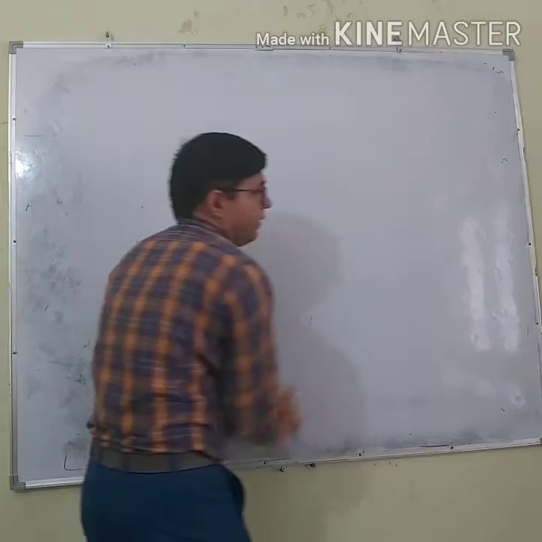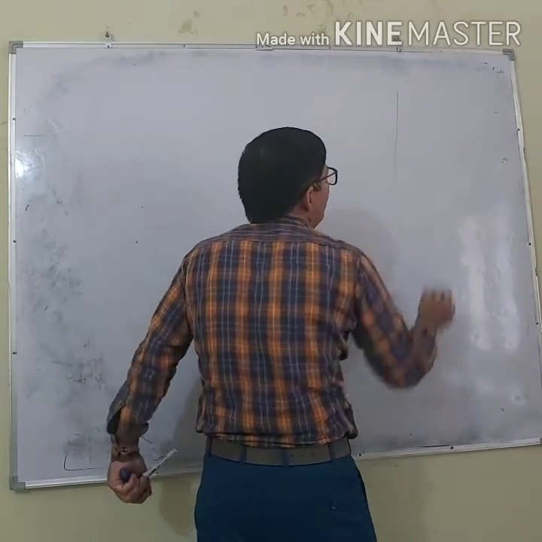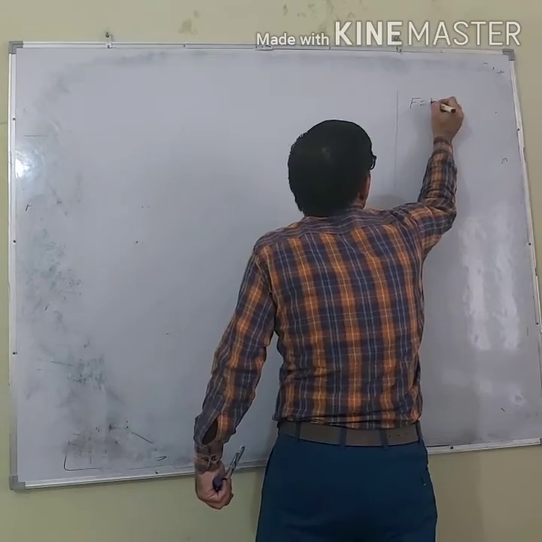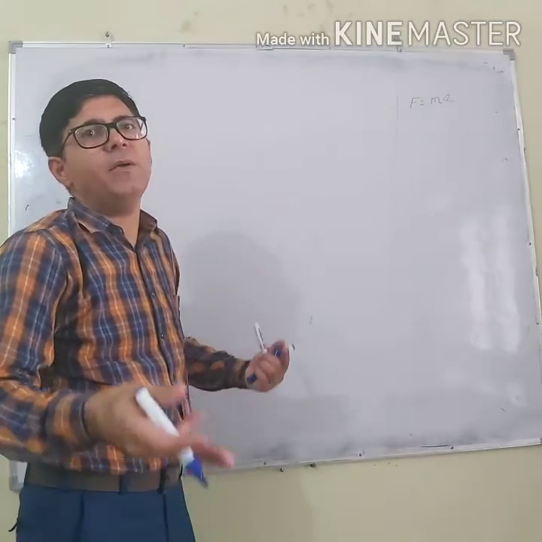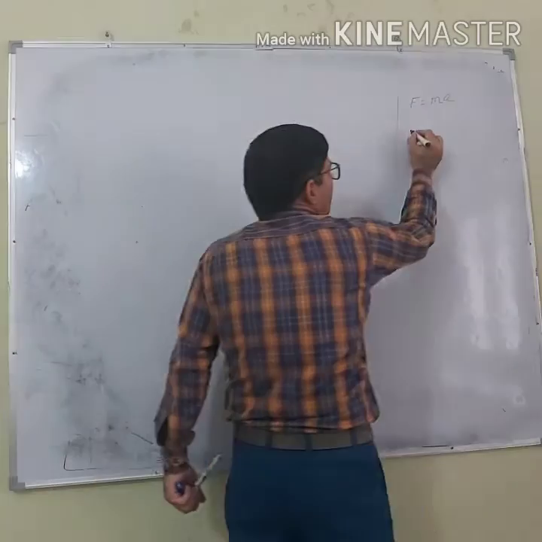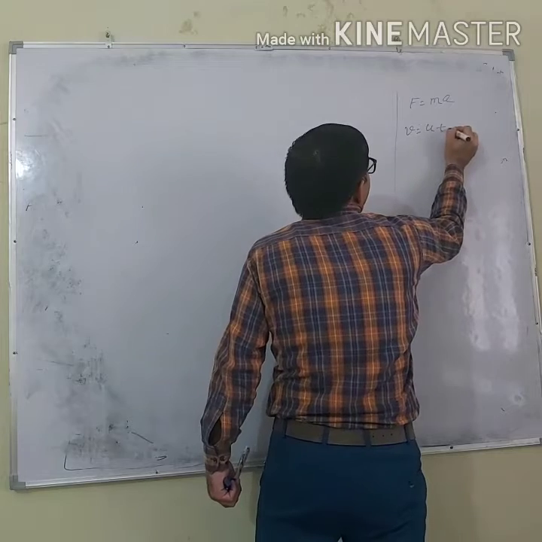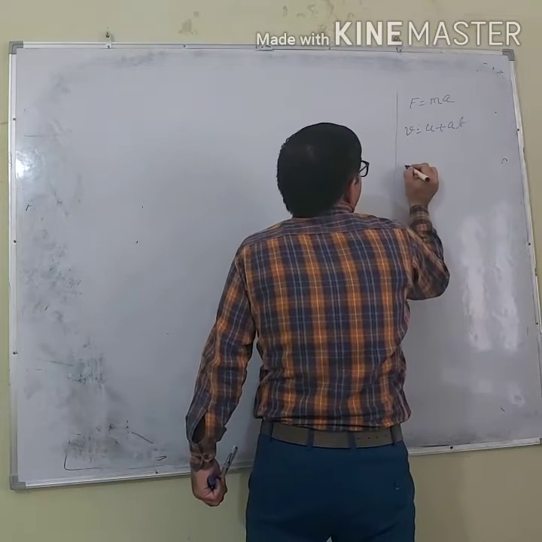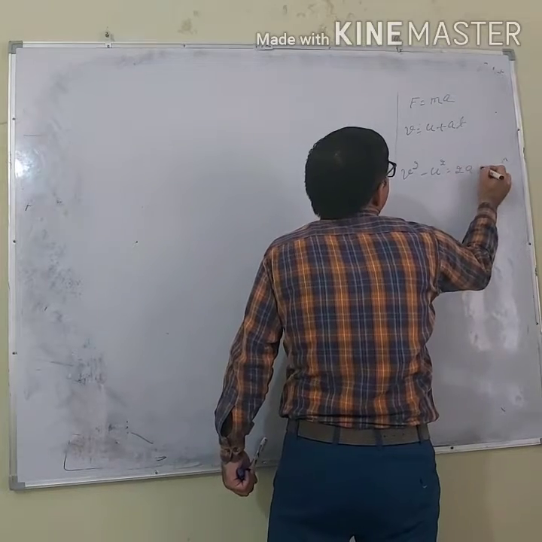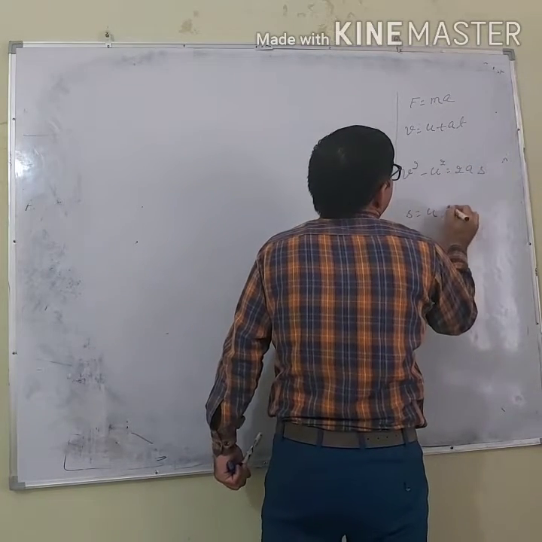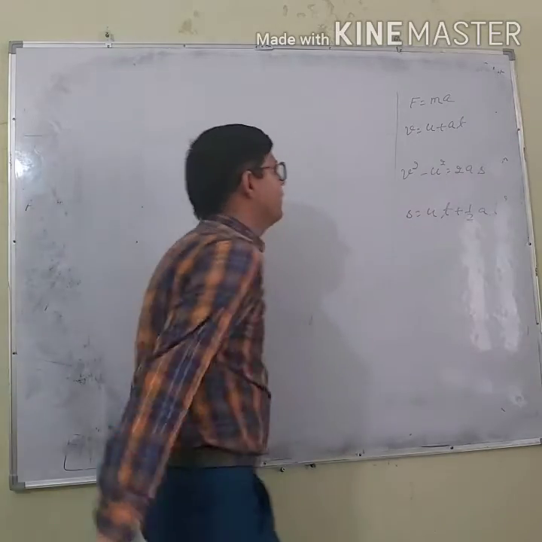Listen students, in this question, what formula will you use? Force is equal to mass into acceleration. Now for acceleration I have 3 more formulas. What are the formulas? v equals u plus at, v square minus u square equals 2as, and s equals ut plus half at square.